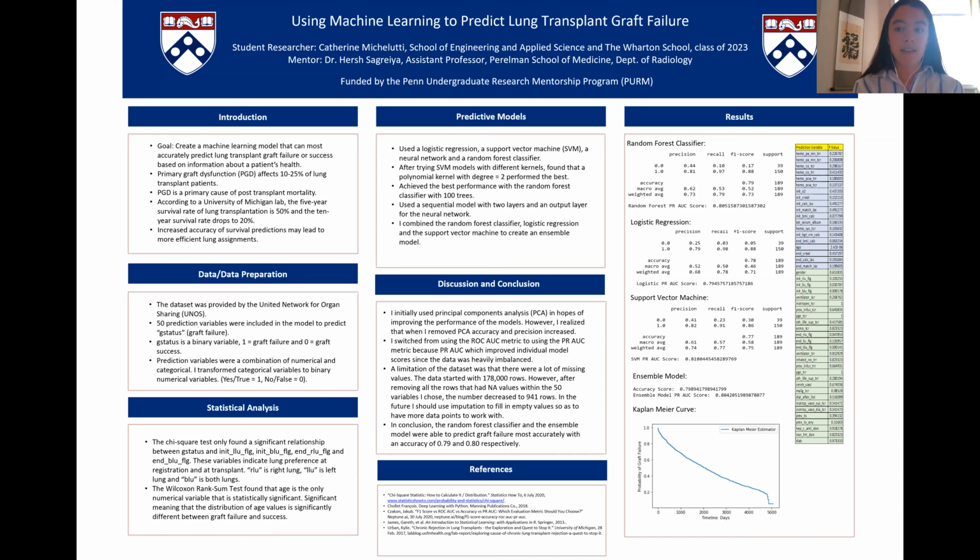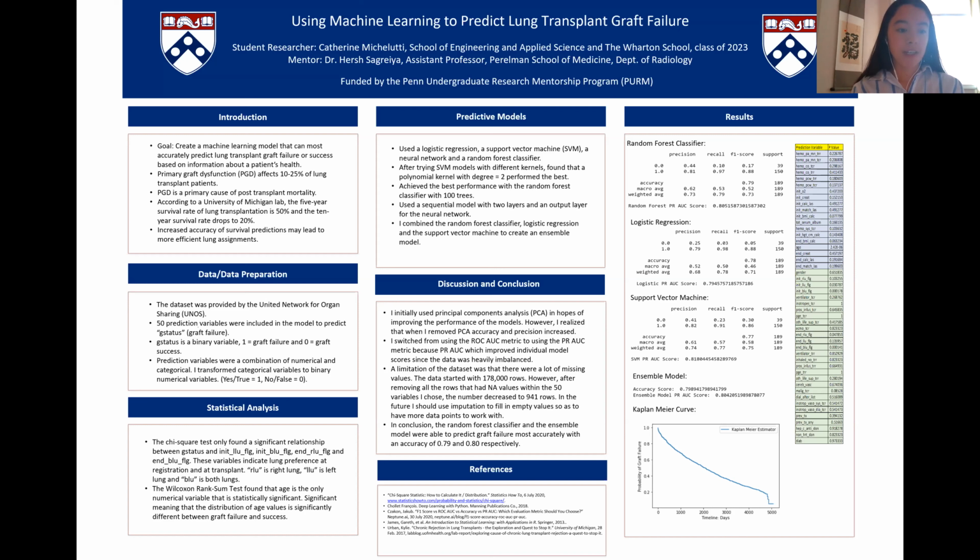A limitation of the data set was that there were a lot of missing values. I started with maybe 178,000 rows. However, after removing all the rows that had NA values within the 50 variables I chose, the number decreased to 941 rows. In the future, I could use a method of imputation to fill in empty values so that I would have more data points to work with.